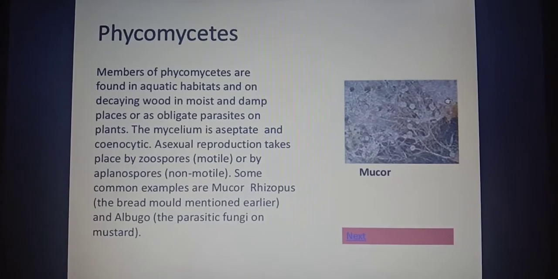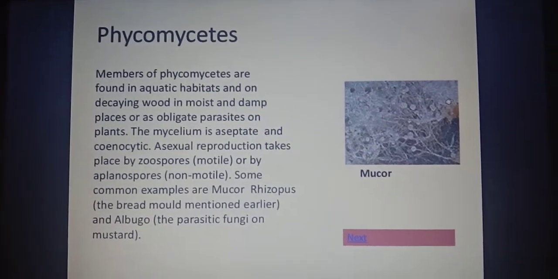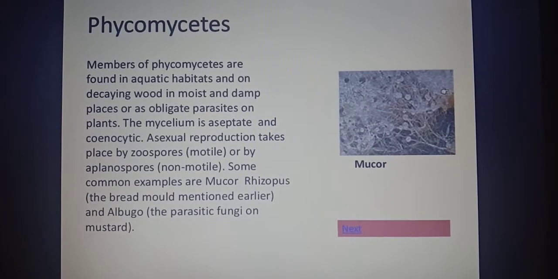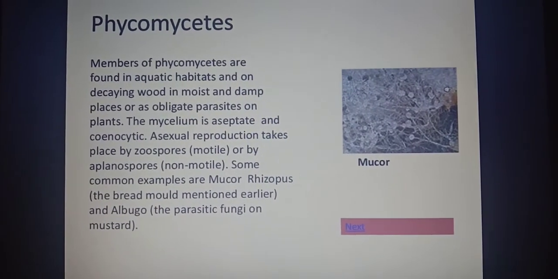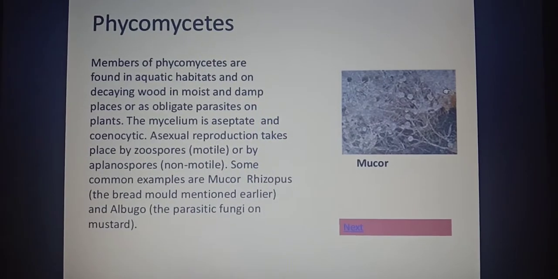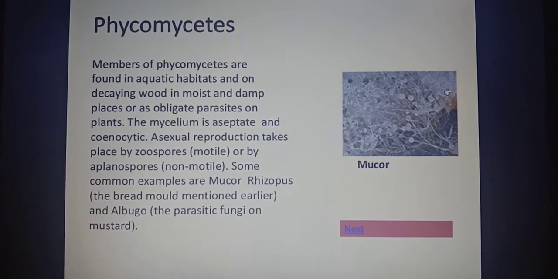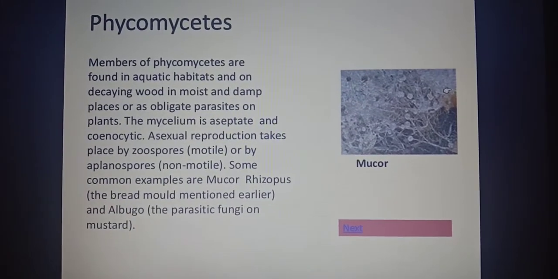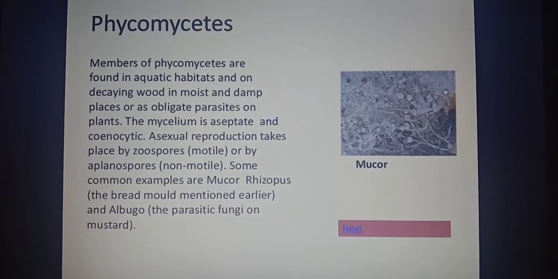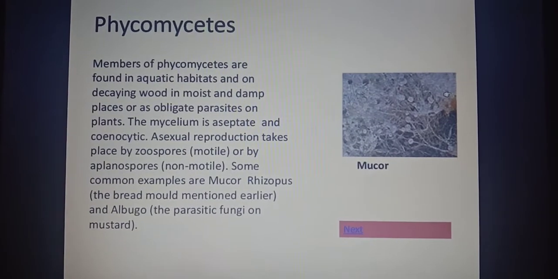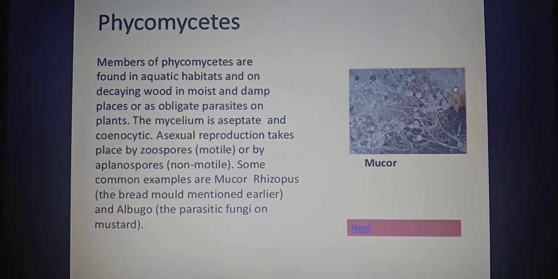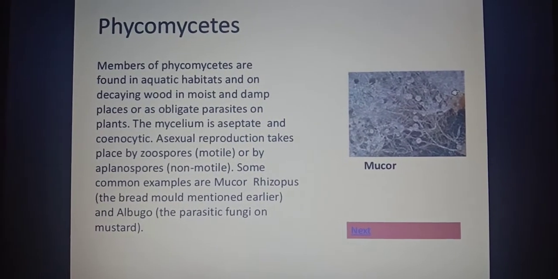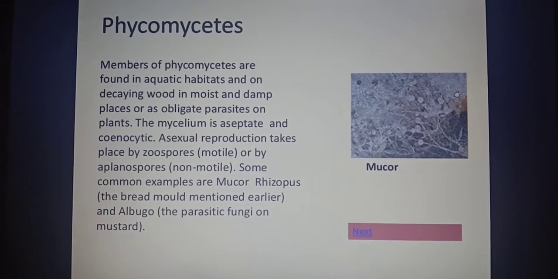Moist and damp places means a little bit wet and warm climate. Or they can live as obligate parasites. Obligate means 100%: there are some Phycomycetes which are 100% parasites on some living plants. So they can be either saprophytic because they grow on decaying wood in moist soil and damp places, or they can be obligate parasites on some plants. So this is the habit and habitat in which they live.